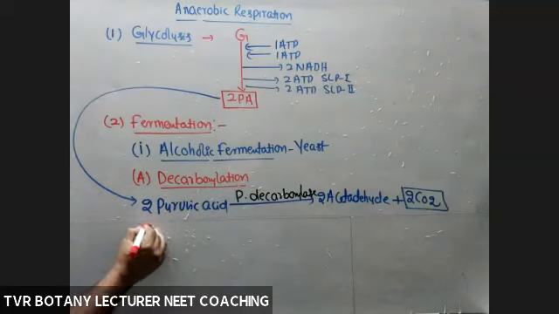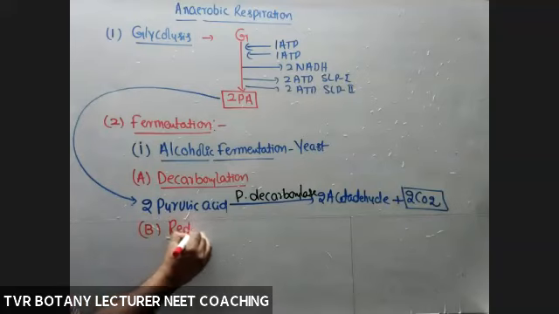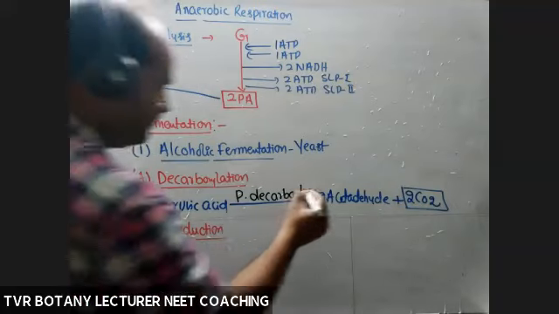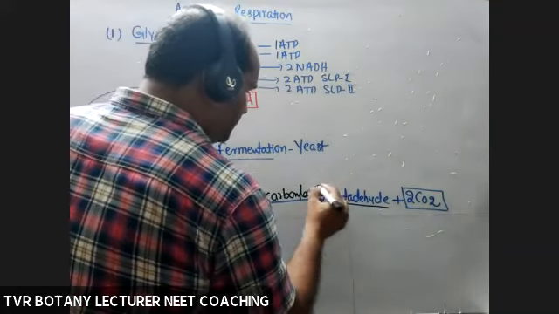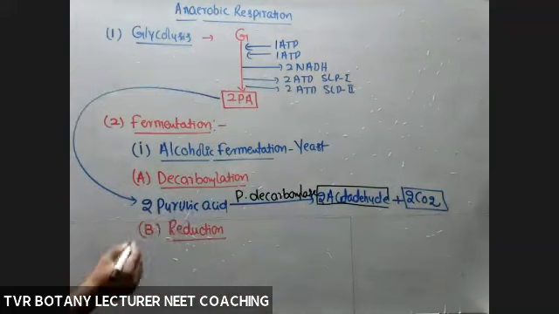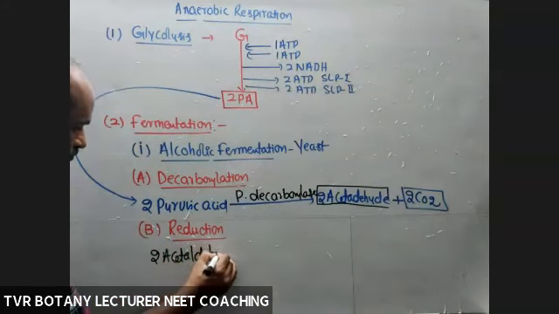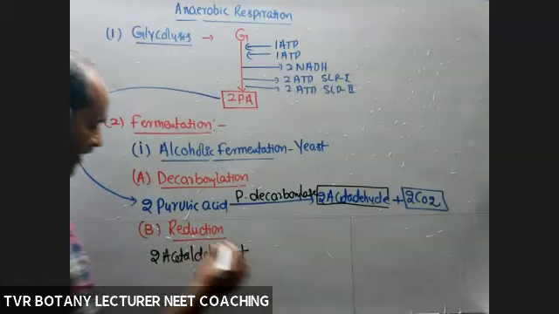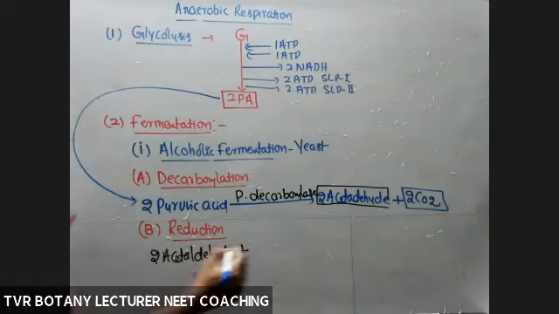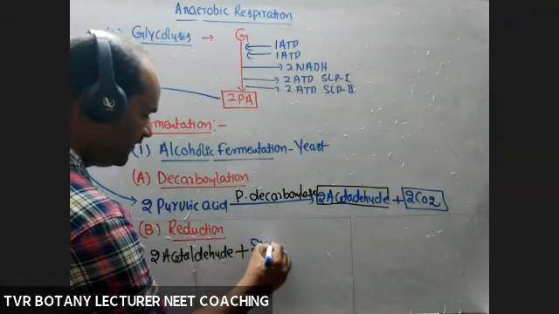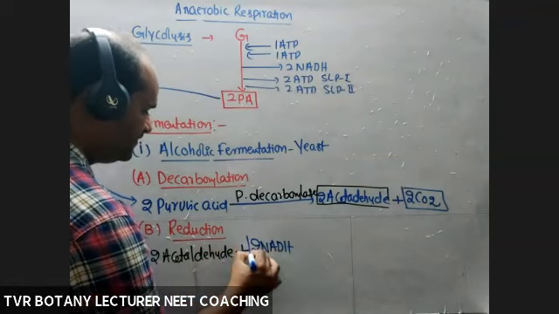The second reaction is reduction. What about the main product of decarboxylation? Acetaldehyde, two molecules. Take those two molecules of acetaldehyde here, and the reducing power, which is very, very important: two molecules of NADH.